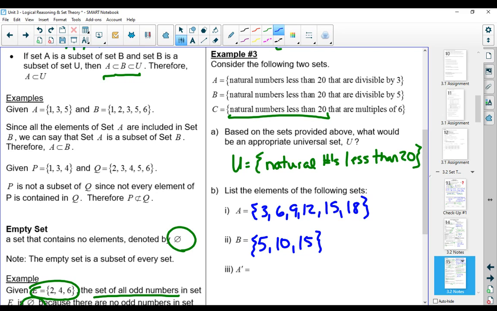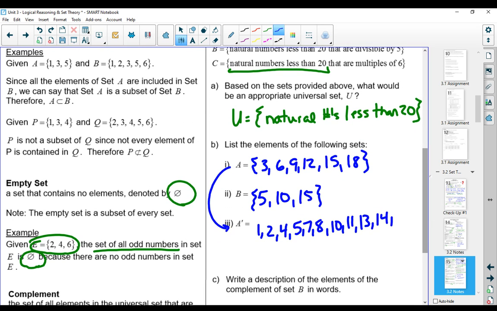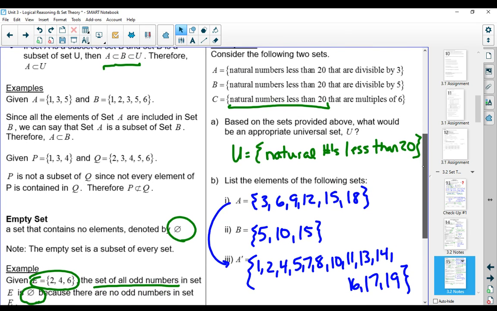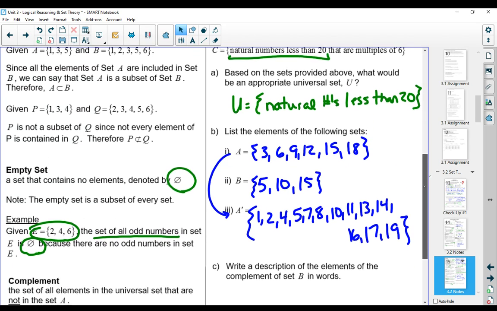And then B, we're looking for numbers that are divisible by 5. And for A, we're asking for the complement of A. So the complement of A would be everything that's not in A, but is in the universal set. So we've got 1, 2, 4, 5. And again, use your squiggly brackets. Now, if you were to look at B here, B is the natural numbers less than 20 that are divisible by 5.